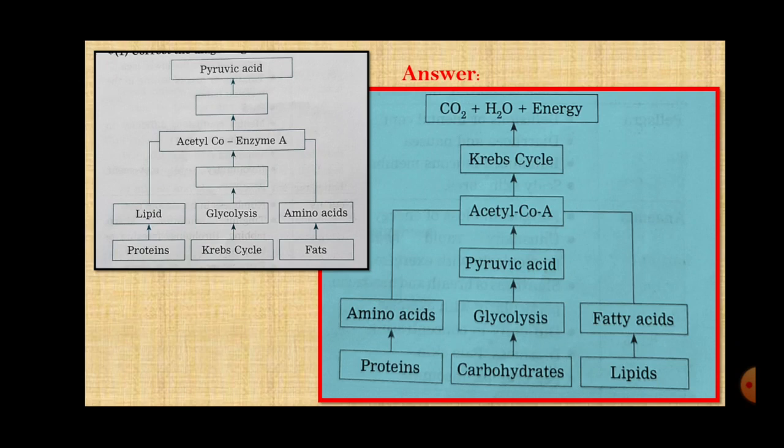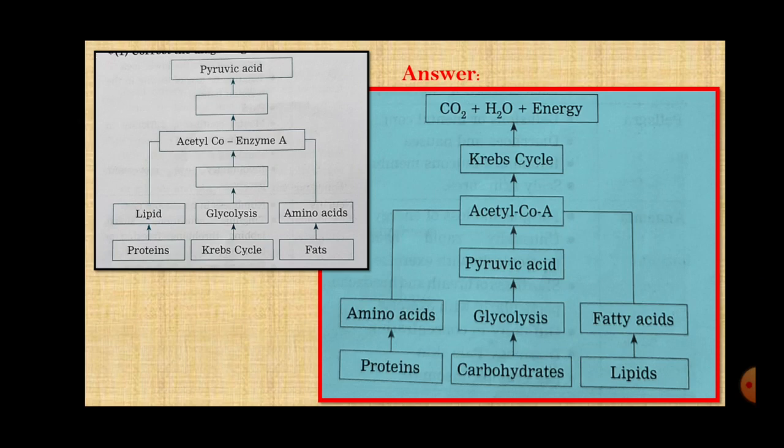Then lipids, they are converted into fatty acids. Amino acids and fatty acids, they convert into acetyl coenzyme A, which is the raw material for the Krebs cycle. Okay, and for glycolysis, the raw material is carbohydrates and the end product is pyruvic acid.